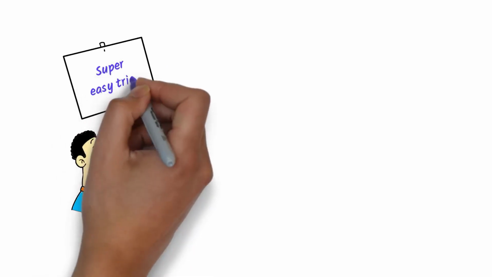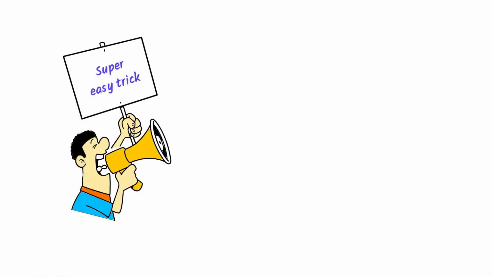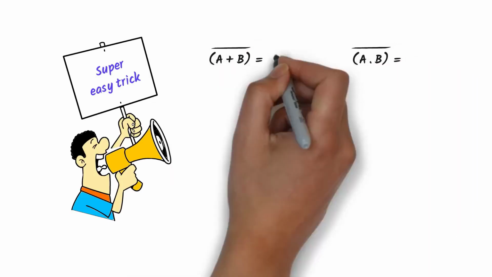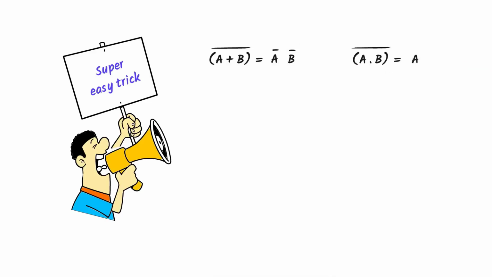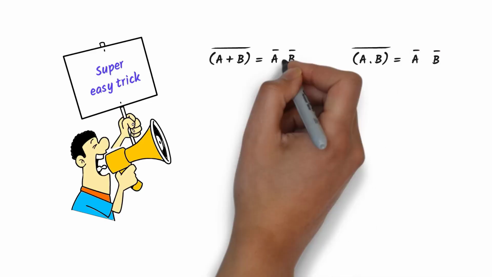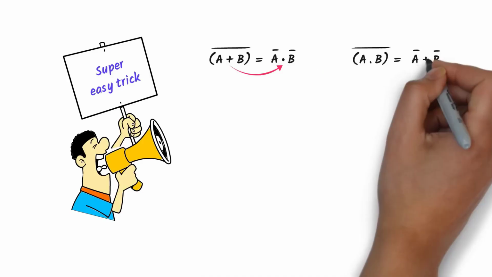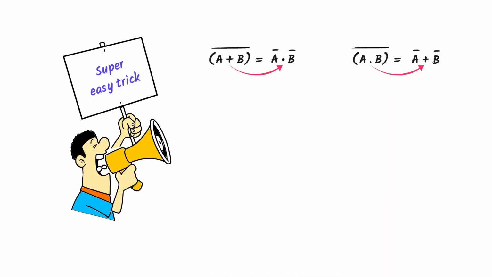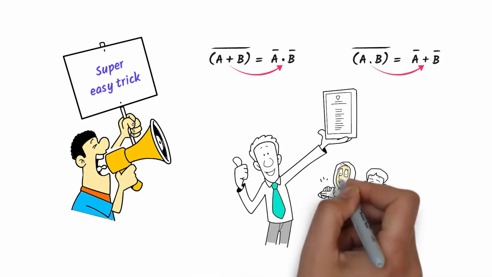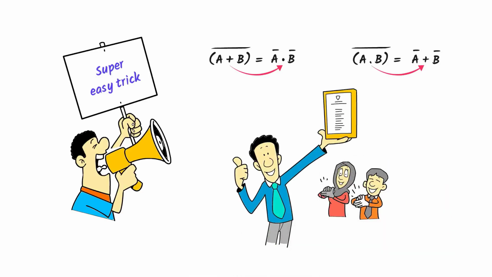Now I will teach you my personal and super easy trick to remember these two equations. Let me write A plus B whole bar and A dot B whole bar. Firstly, I always write A bar, B bar, A bar, B bar. Secondly, if there is plus, I convert it to dot. If there is dot, I convert it to plus. This is the super fast easy trick to remember these two equations.